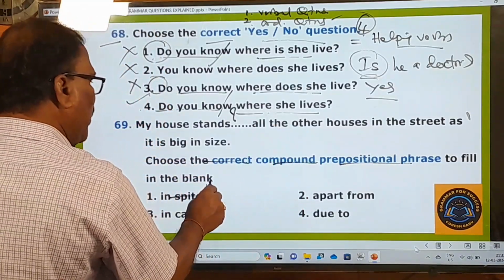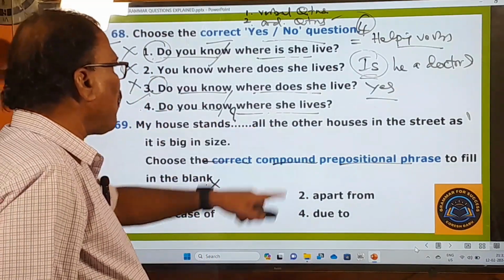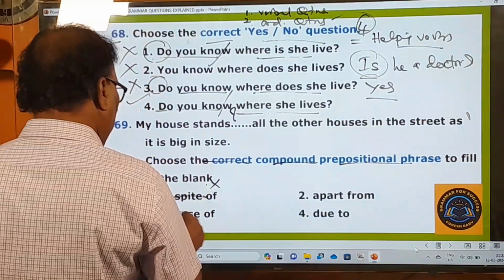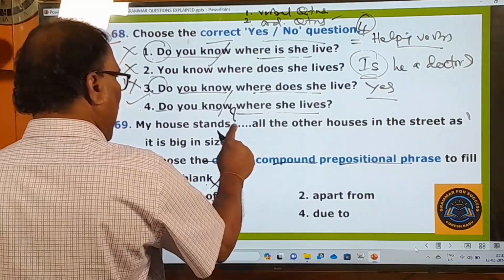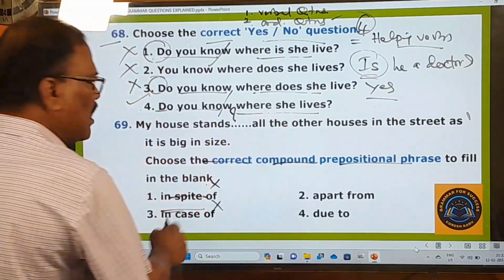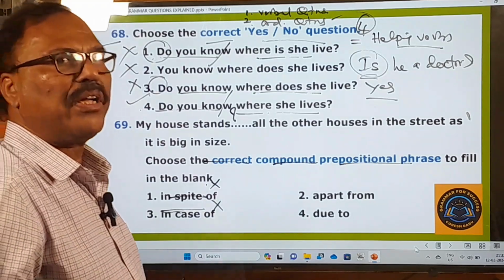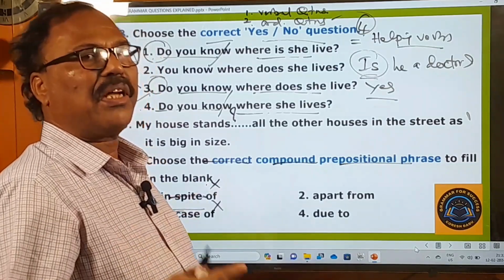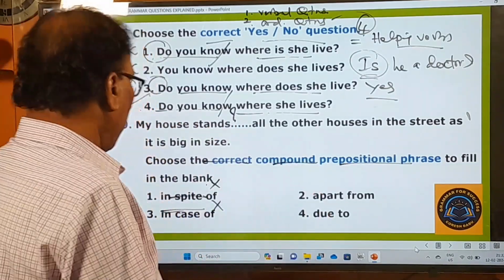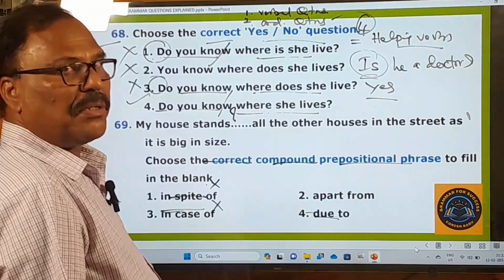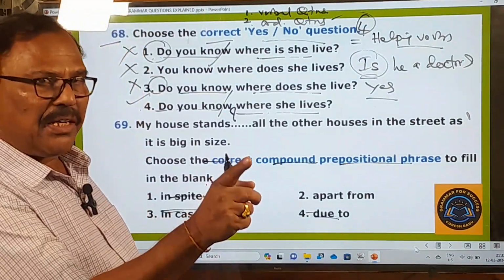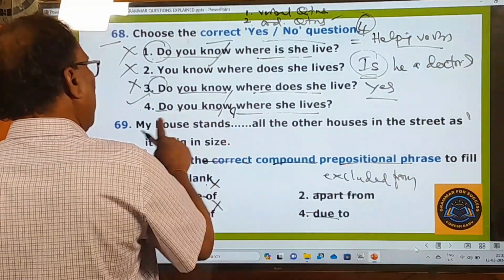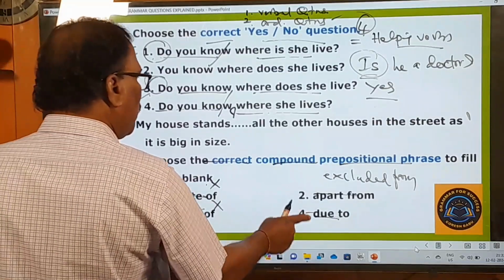Okay, in spite of means despite. My house stands in spite of all the other houses. No, it's meaningless. And here this in case of is there. In case of means, it also doesn't fit in this blank. My house stands in case of all. No, in case of means if. In case of going fast, you can catch the bus. In case of running fast, you can catch the train, something like that. And due to is there, it means as a result of. He failed due to carelessness. See here, this due to is also not fitting in this blank. So that's why in spite of, in case of, due to are not fitting this blank.